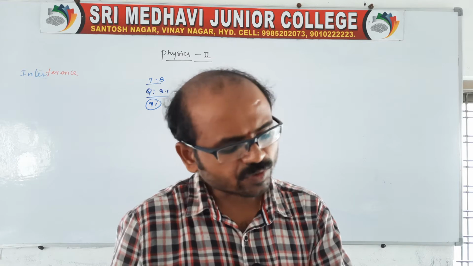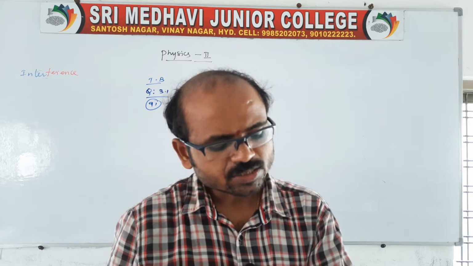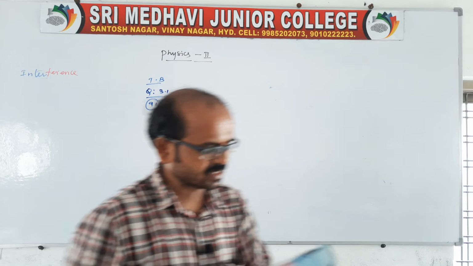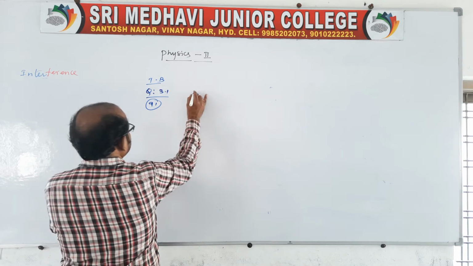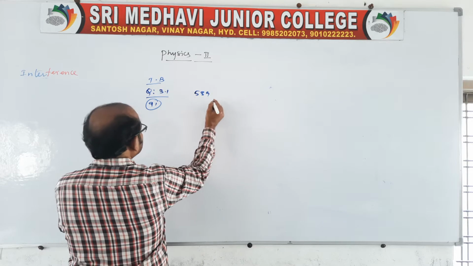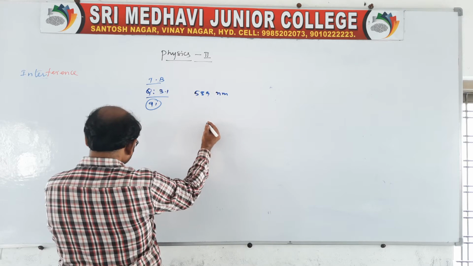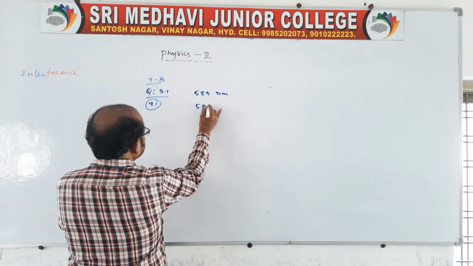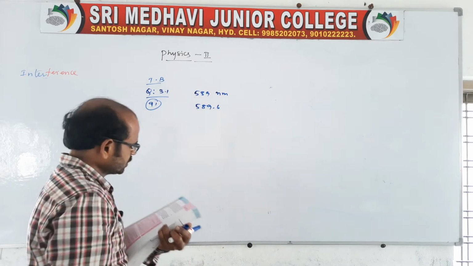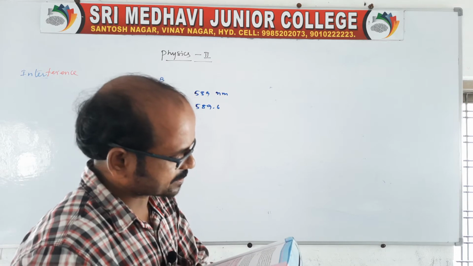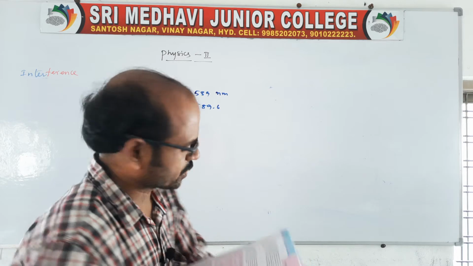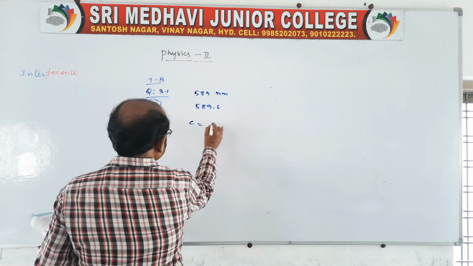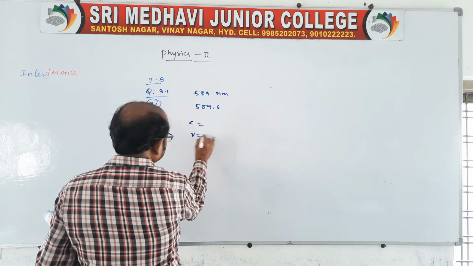What speed should a galaxy move with respect to us so that the sodium line, with a small change in frequency, given as 589 nanometer, is observed at 589.6 nanometer? It asks for the speed, so we can take v equal to n lambda.